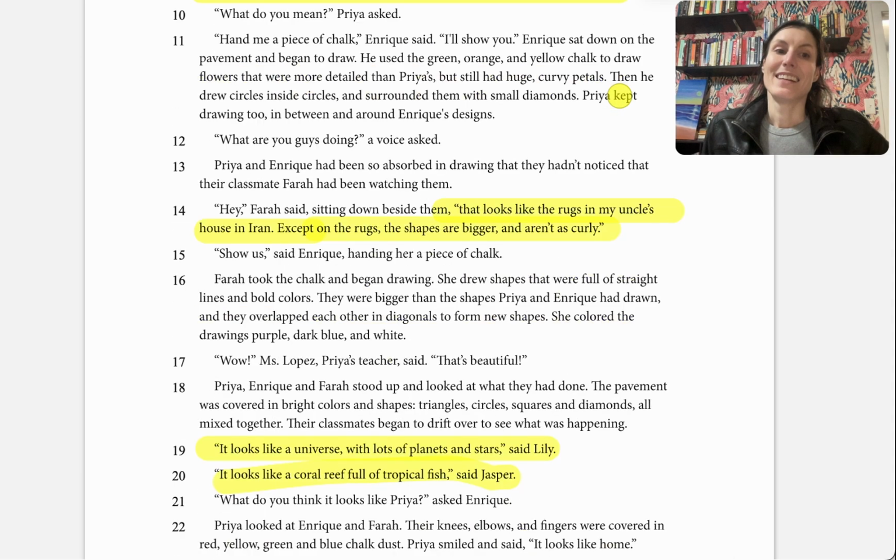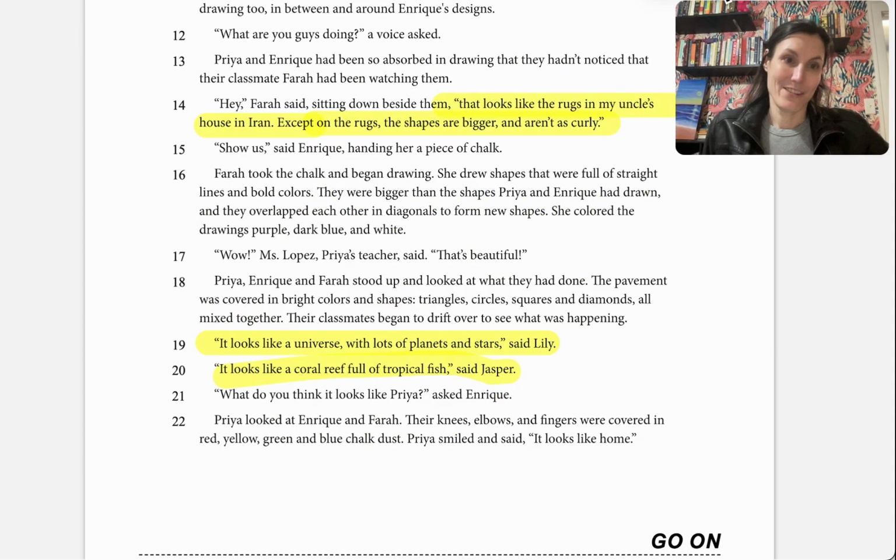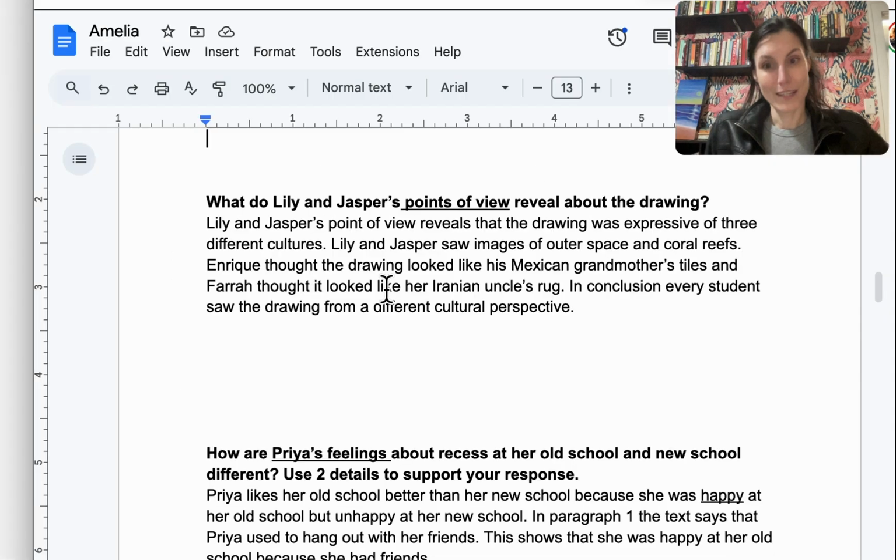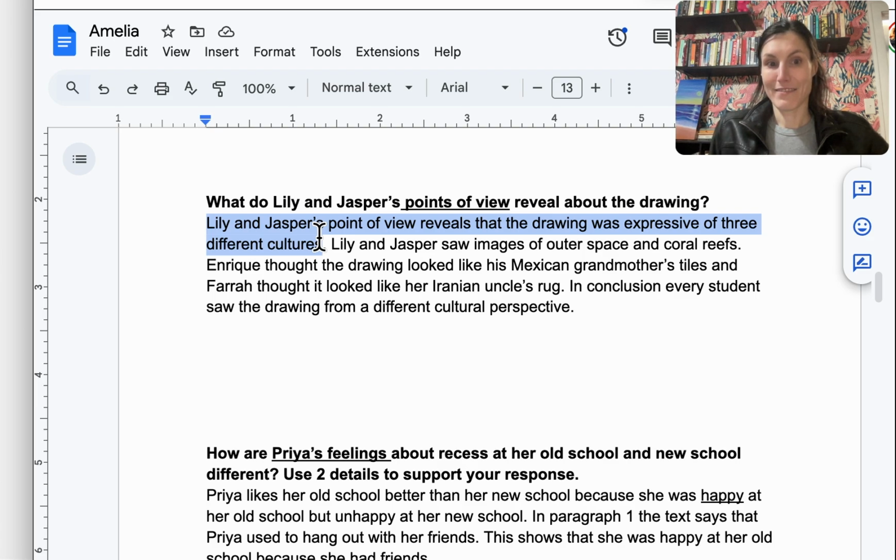So if it's going to ask us about Lily and Jasper's, now I would want to restate my question here. I say, Lily and Jasper's points of view reveal that the drawing was expressive of 3 different cultures. Now, you don't have to say cultures here. We could word this differently.